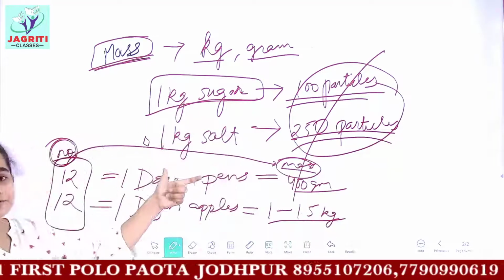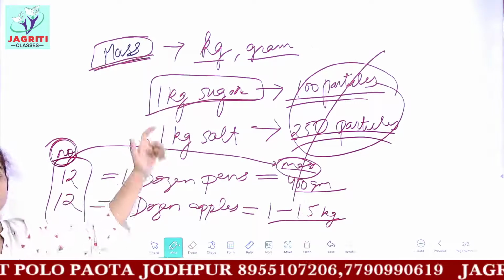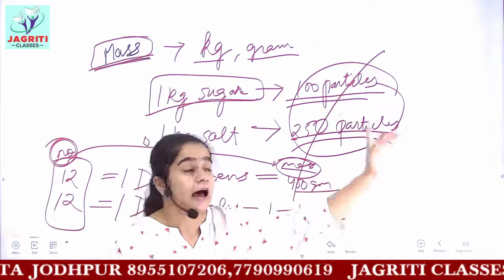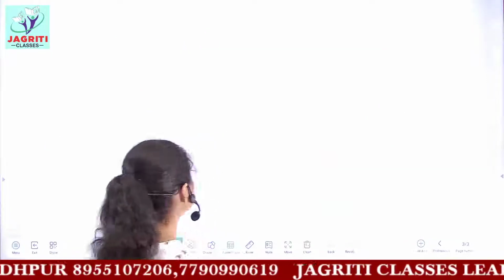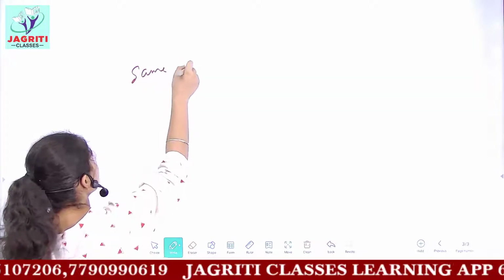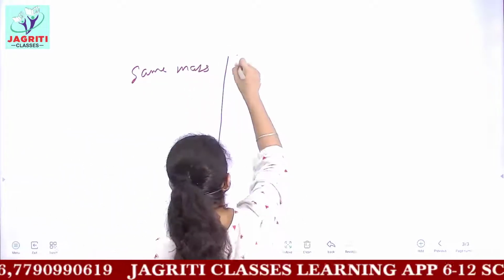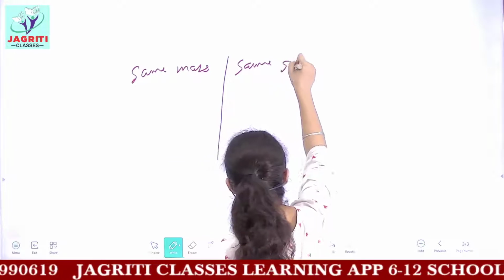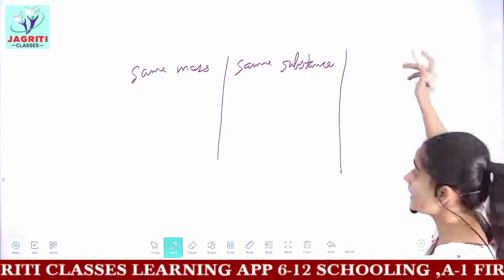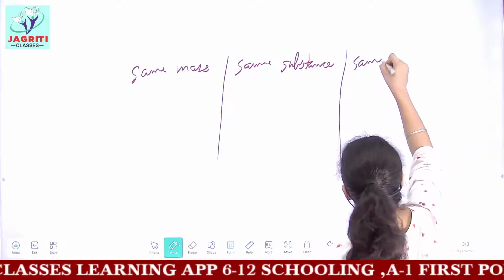The same mass of substance, that is 1 kg of different substances, can have a different number of particles, and it is also not fixed that the same mass of the same substance will have the same number of particles.